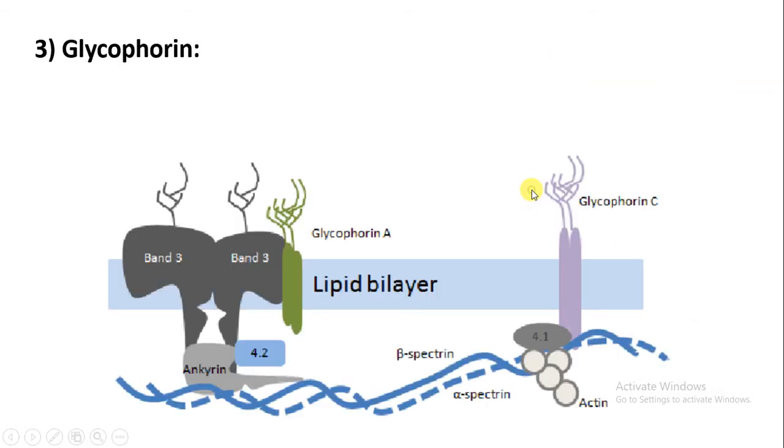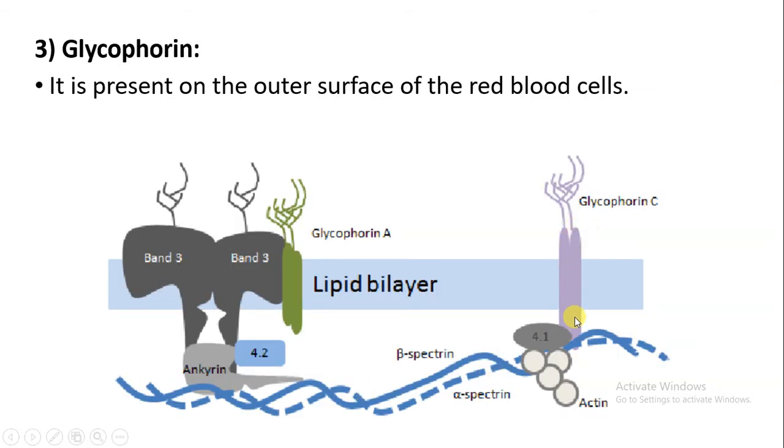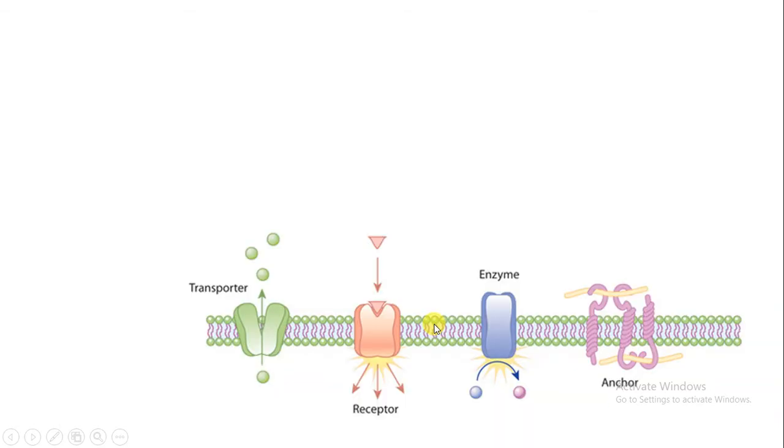Next is the glycophorin, like glycophorin C and glycophorin A. It is always present on the outer side of the layer of RBCs, and its function is still unknown.